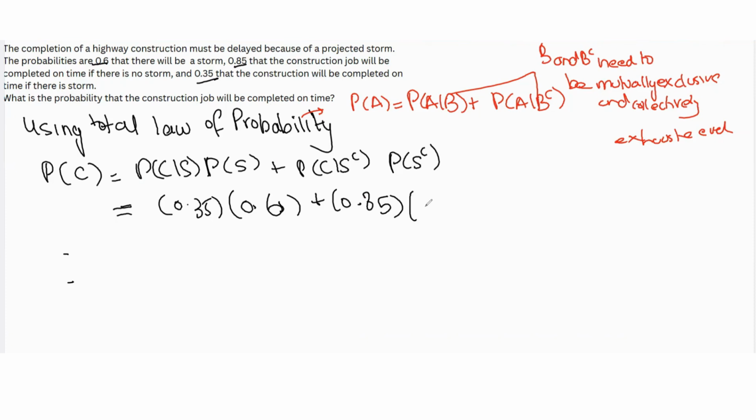And probability of S complement is not given to us, but we can find it from probability of S. Probability of storm is 0.6, so probability of no storm is 1 minus 0.6, which is 0.4. So this then just turns out to be 0.55. So in this way, we can apply total law of probability to find an unconditional probability by conditioning on mutually exclusive and collectively exhaustive events.